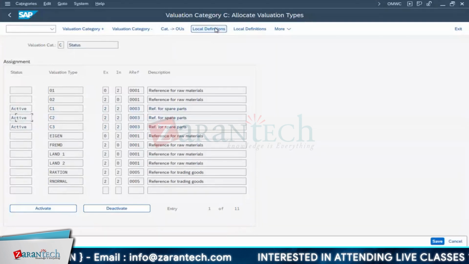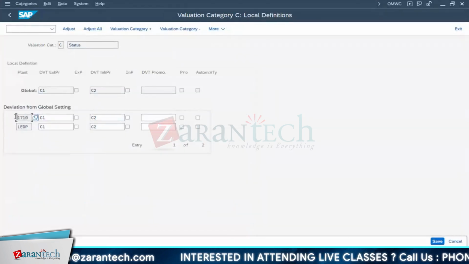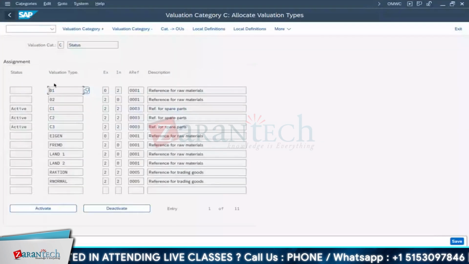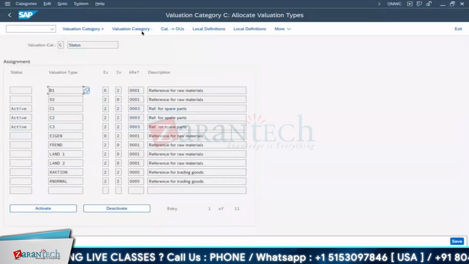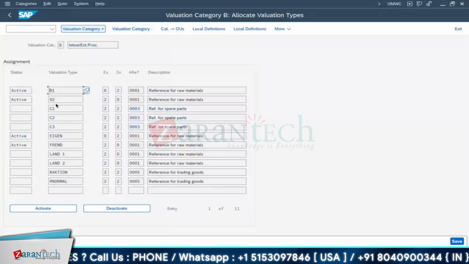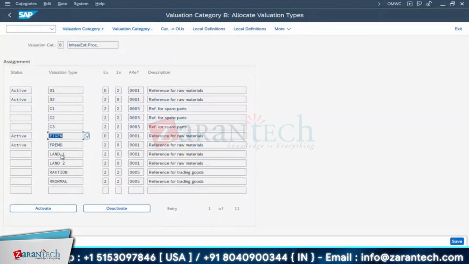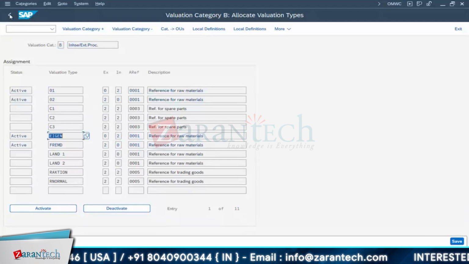Then go for your local definitions. In this, for 1710, we are using C1, C2. That is the reason we are using them. We can set something else also. See, there are so many. You can go for this 202 or some other name like EA pyramid. We can select. This is again the job of MM.